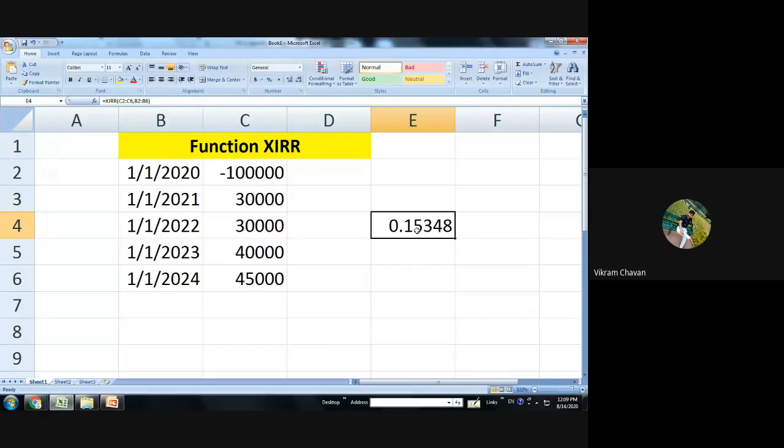Junaid, what is your roll number? 57. Okay. 58. 59. Yes, sir. 60. Yes, sir. Okay. 61.